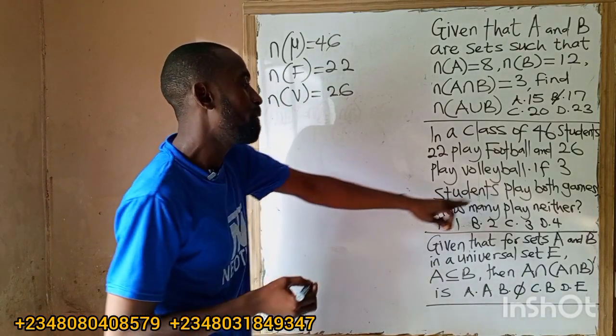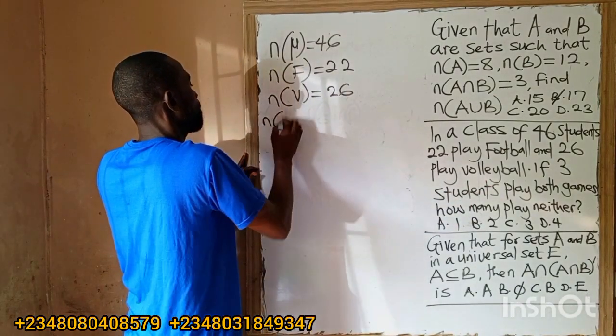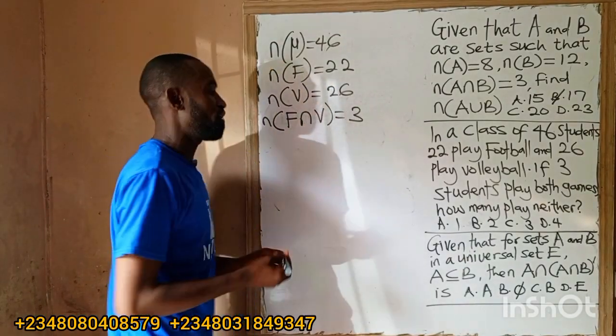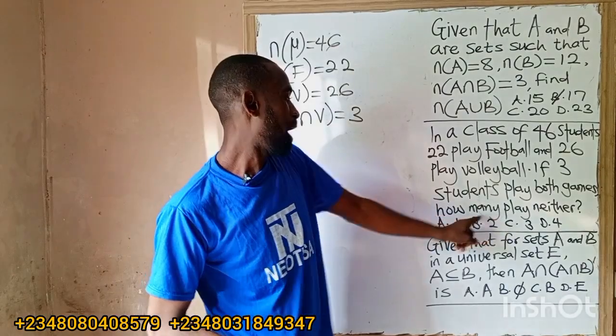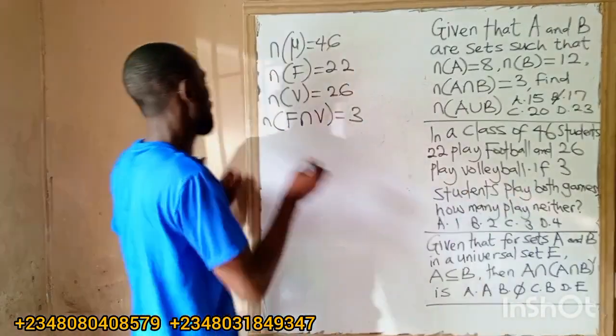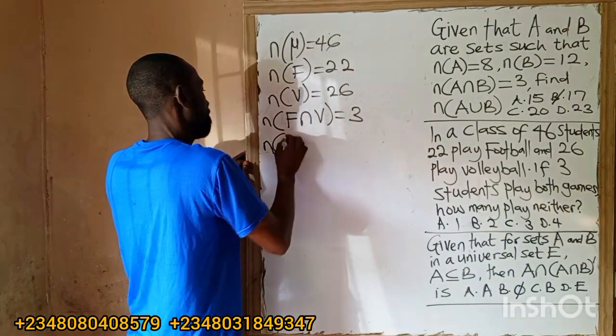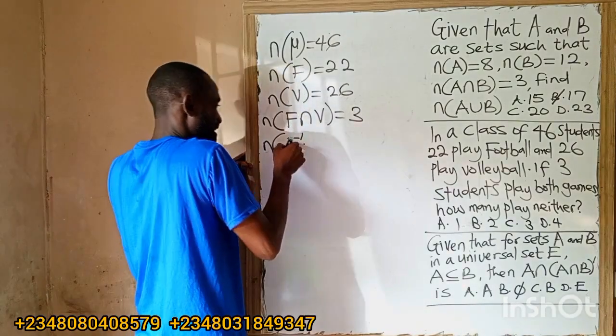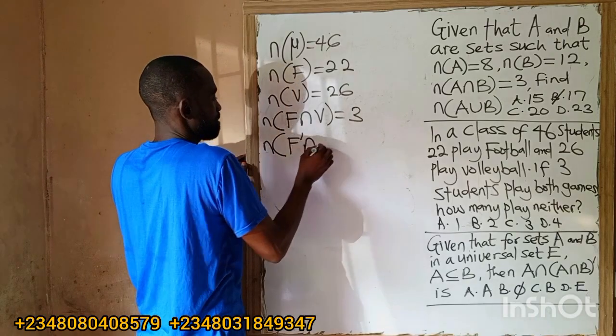If 3 students play both games, the number of football and volleyball is 3. What are we to find? How many play neither? So we have to find the number of F prime intersection V prime.